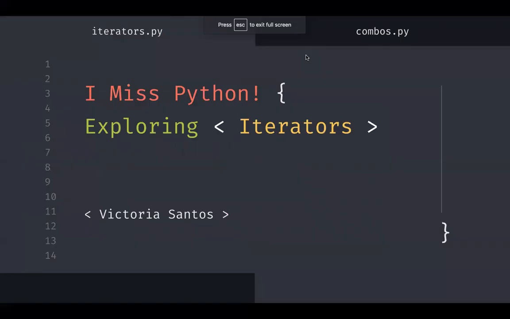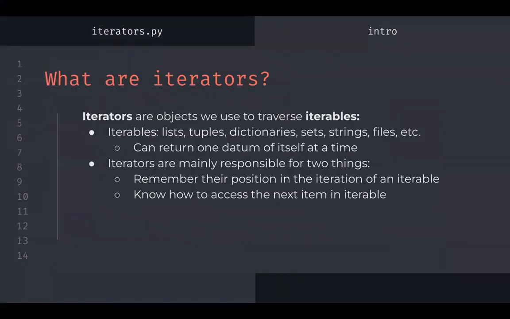I'm currently a student in 372 and my project will be on Python iterators. So what are iterators? Iterators are objects we use to traverse iterables. Some iterables we should be pretty familiar with are lists, tuples, dictionaries, sets, strings, files, etc. And basically what makes all of these iterables is that they can return one datum of themselves at a time.